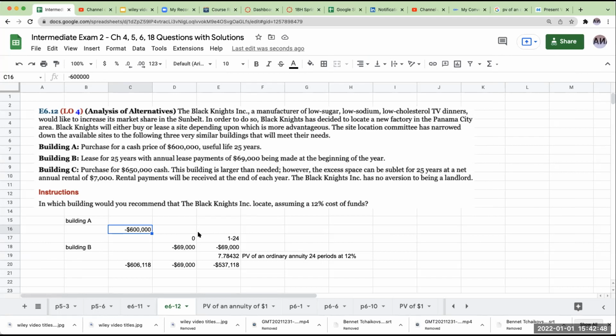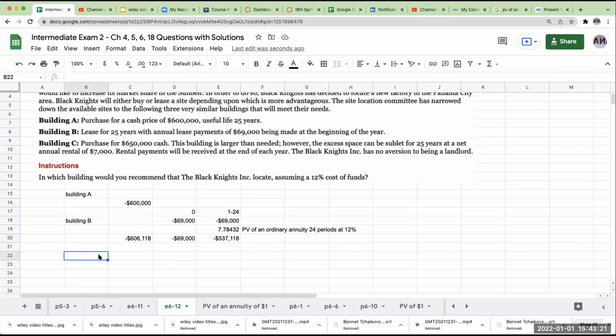But as we look at this here, if I'm leasing with annual lease payments of 69,000 being made at the beginning of the year, right over here, I'm going to have to pay 69 grand, and then years 1 through 24, I'm going to be paying 69,000 at the beginning of each year. The 69,000 a year from now is not the same as the amount of money today, so I have to discount them. I use the present value of an ordinary annuity table, 24 periods at 12%. That value here is 537. I add this to the payment that I'm making today, and right over here, I get 606,118.